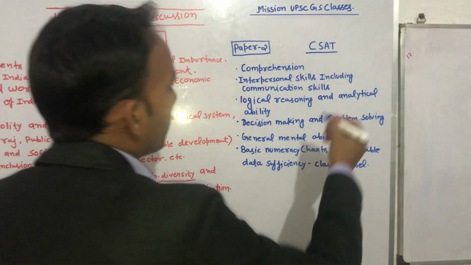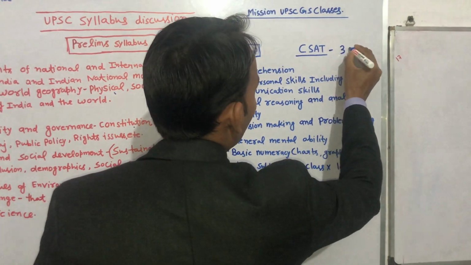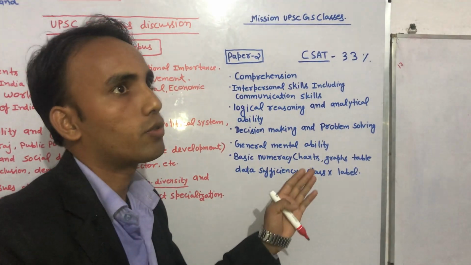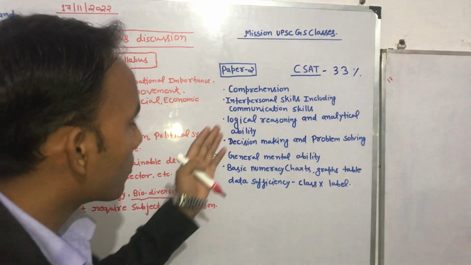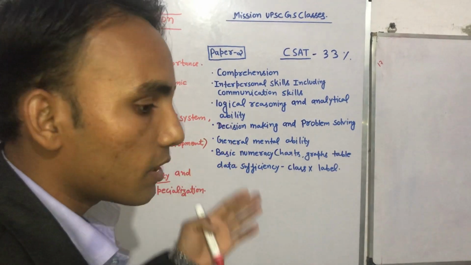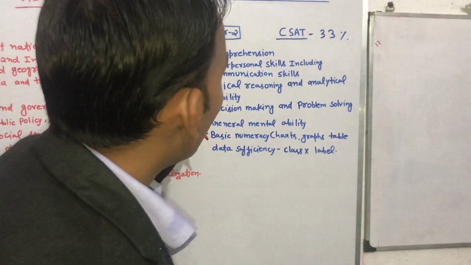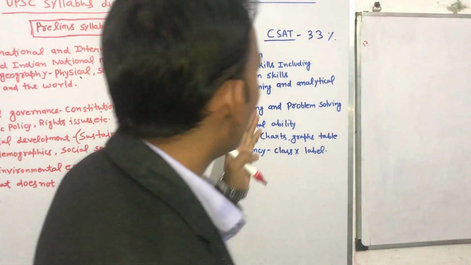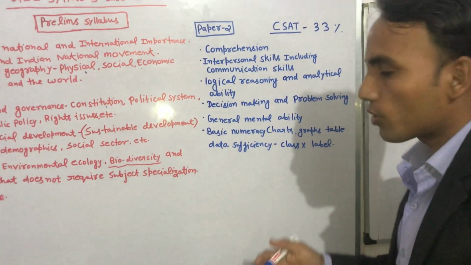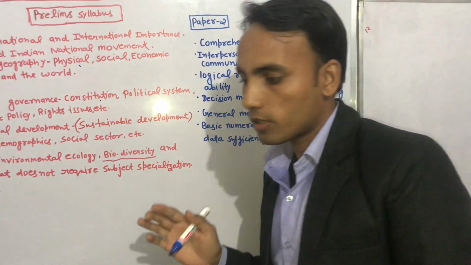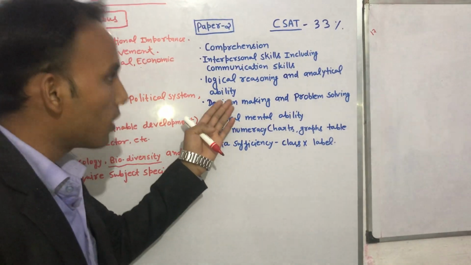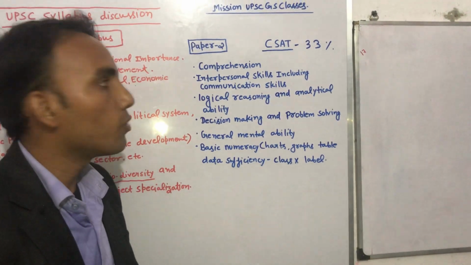due to this exam. Only 33% is required for this. Like if you get 80 questions, you have to answer correctly only 27 questions, and there is negative marking also. So you have to only secure 33%, but 33% is not as easy as you guys think. Every year UPSC is increasing the level of CSAT. If CSAT were so easy, a lot of guys would qualify for writing mains, but most of the guys are failing in this exam. Mostly Hindi medium people are failing in this exam due to CSAT.